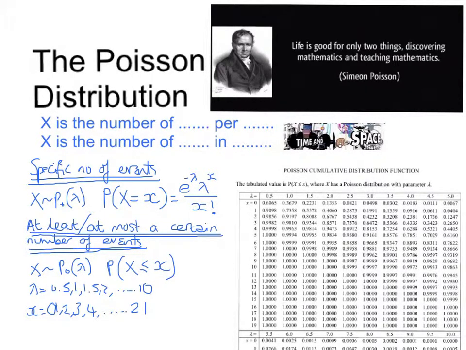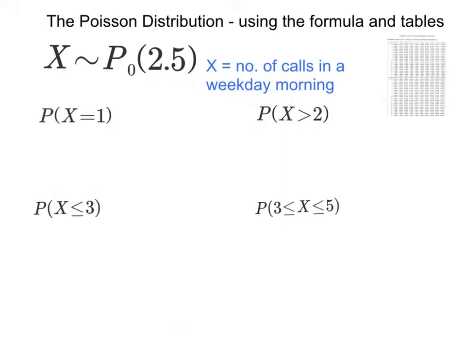You need to know the mean and variance of a Poisson distribution. The mean is obvious. We already know that the average number of events per piece of time or space is lambda. That's the rate at which things are happening. And it's really easy to remember what the variance is, because the variance of a Poisson distribution is also lambda. I've done a video proving this, so if you're interested, go watch that. If not, just remember it.